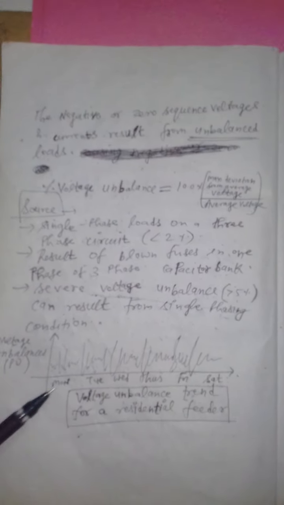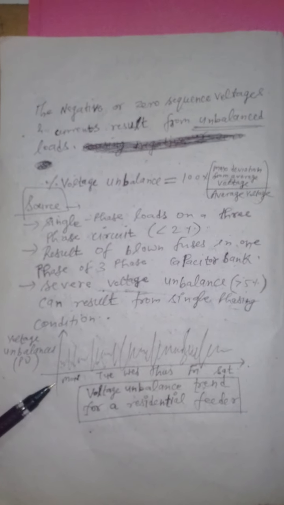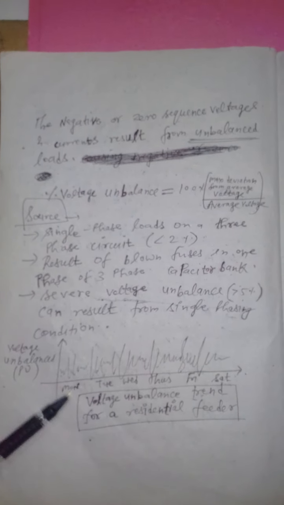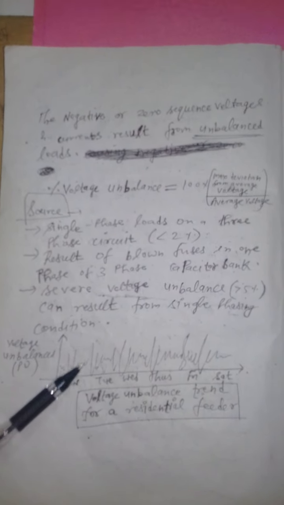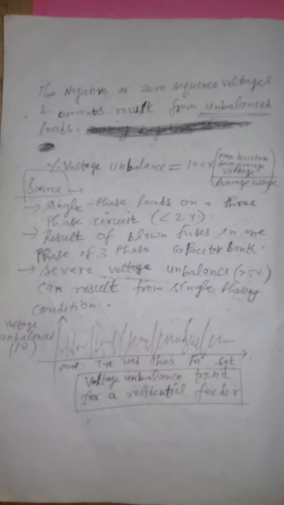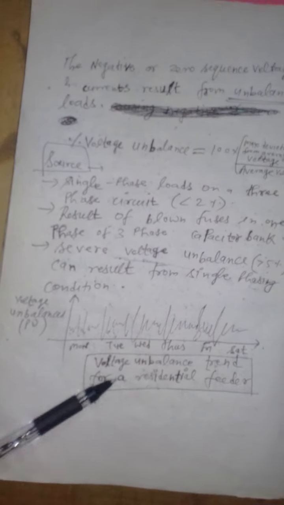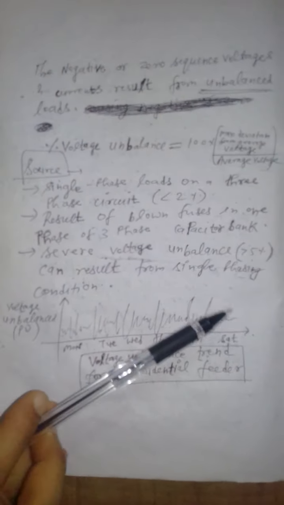So you see, this is a rough sketch of voltage unbalance in a typical power system on a weekly basis from Monday to Saturday, right? On the vertical axis I have plotted voltage unbalance in per unit, and on the horizontal axis I have plotted the days: Monday, Tuesday, Wednesday, Thursday, Friday and Saturday, right? So you see, these are the fluctuations representing your voltage unbalance. This is the voltage unbalance trend for a residential feeder, right?